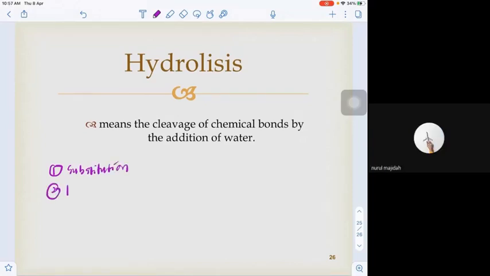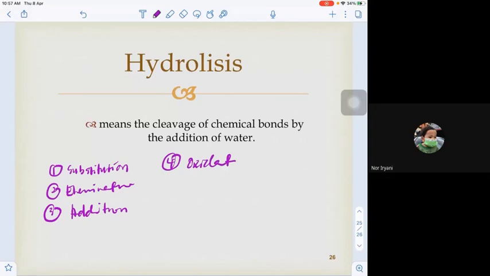Elimination. Oxidation. Reduction. And finally, hydrolysis.